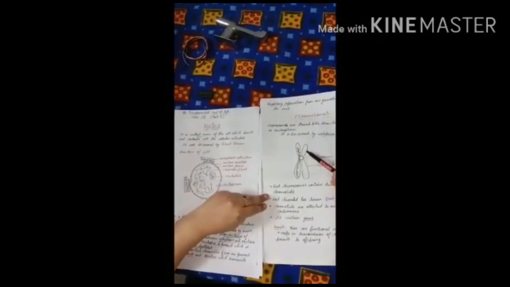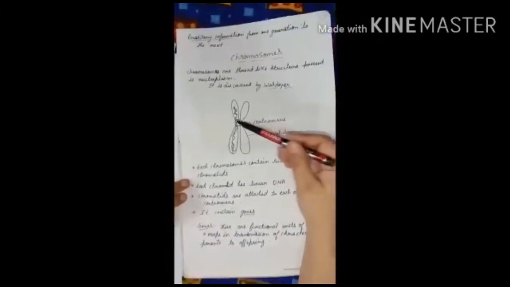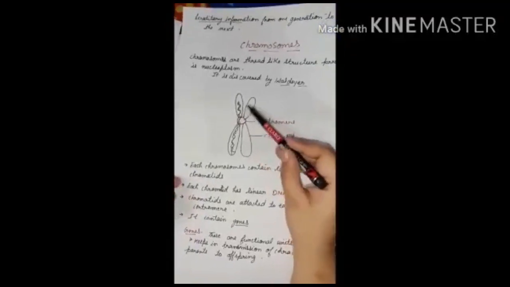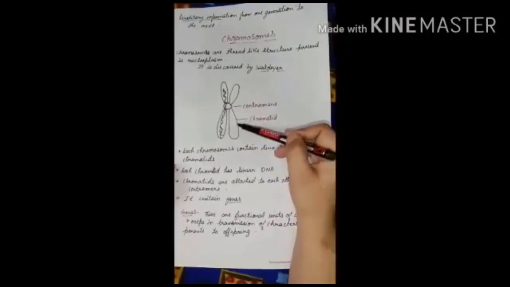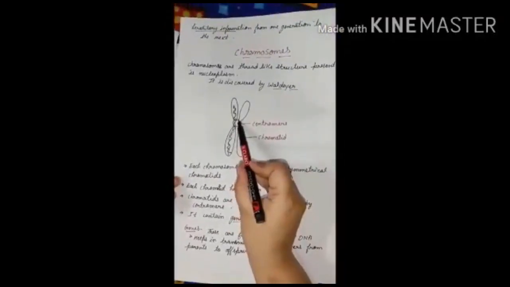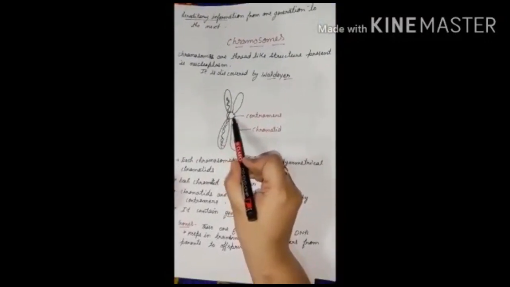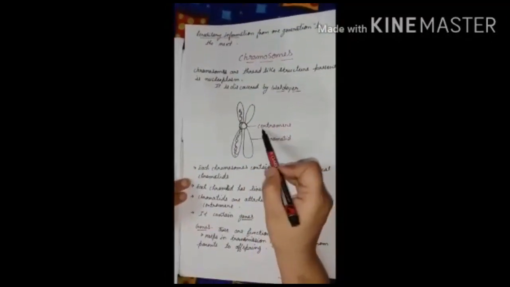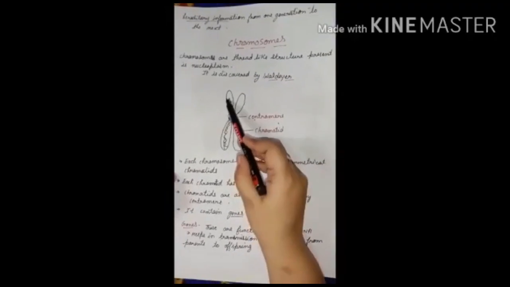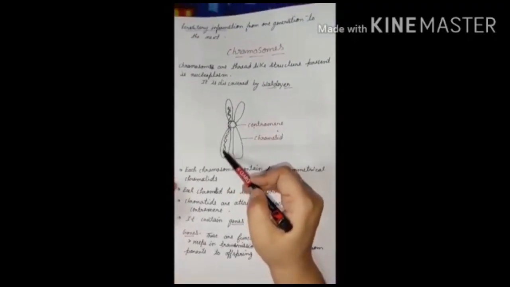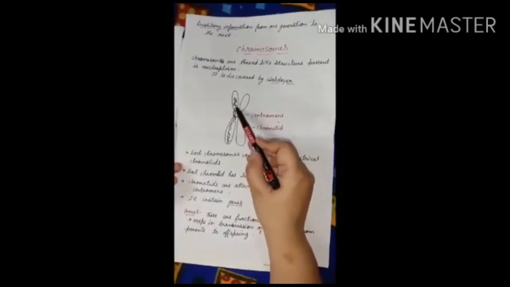Now let me tell you the structure of the chromosome. A chromosome has arms that are called the chromatids, and these chromatids are attached to one another in the center with the help of the structure called the centromere. And in the chromosome we have a single double-stranded DNA. Means the double-stranded DNA is present in the chromatid.